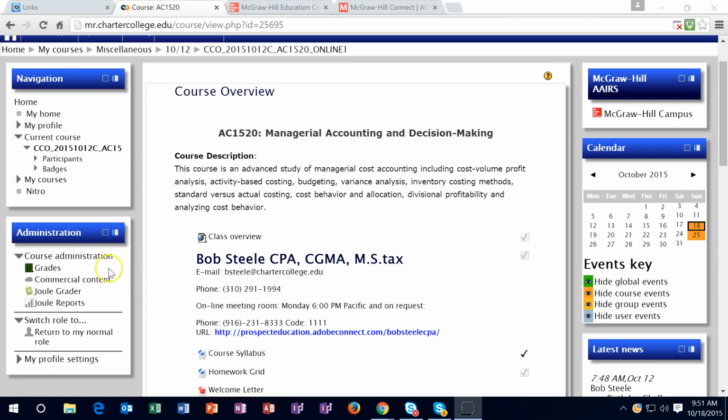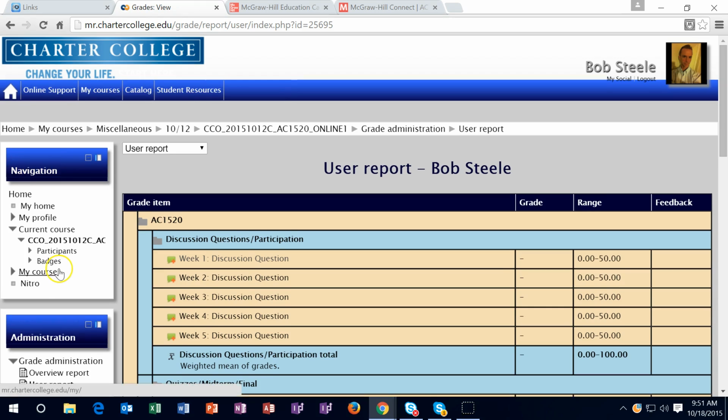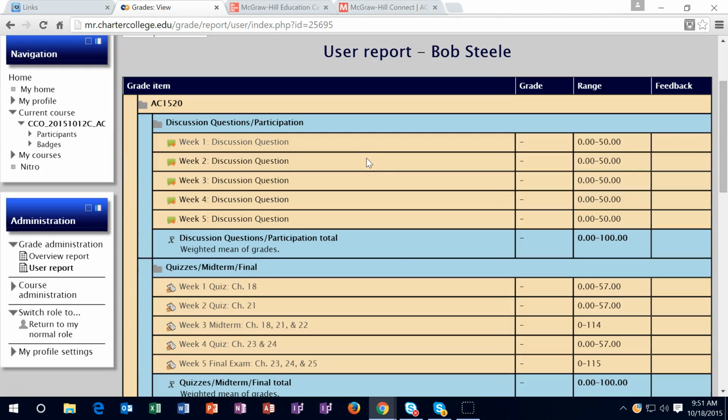So I'm going to go over to the gradebook on the left hand side, this green icon. Remember that although we're doing much of the information in Connect, which is up here, we will then be putting the grades into this gradebook once a week. You're going to want to go in here and make sure that everything is in here, because this will be the final place where you're going to see things, and these will be the grades that will push out and be finalized for the class.